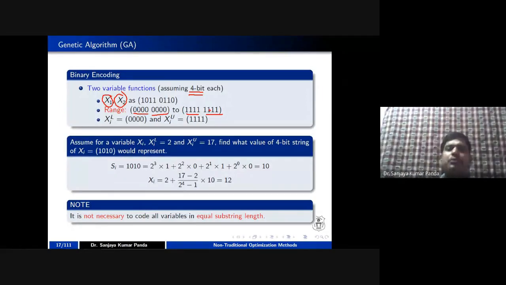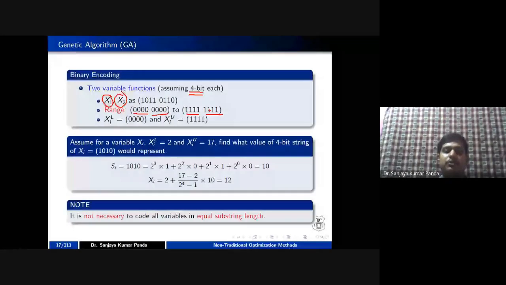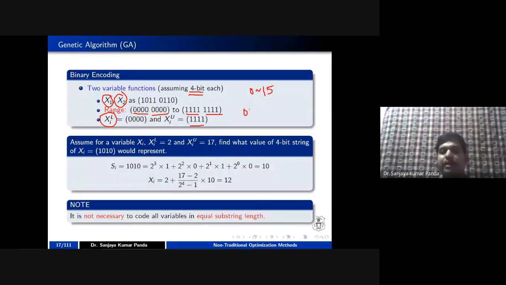Any chromosome you choose gives you a complete solution. In this case, the lower bound is 0000 for both the variables, and the upper limit is 1111. If you want to represent such a problem in the range of 0 to 15, then you can encode the variables using 0000 to 1111.